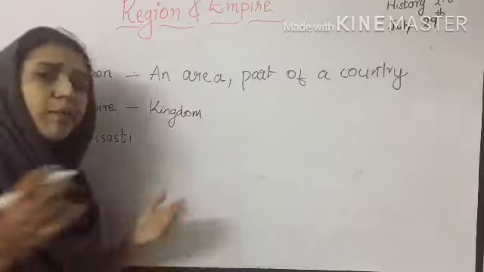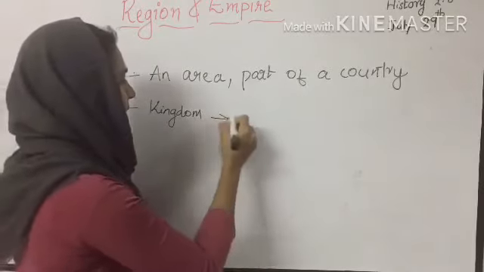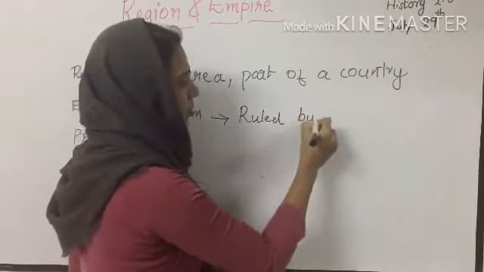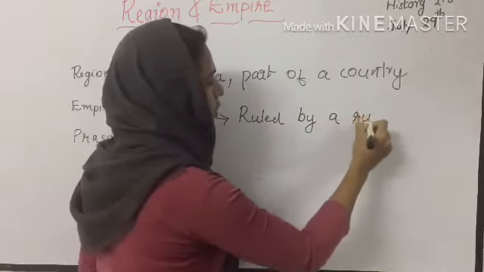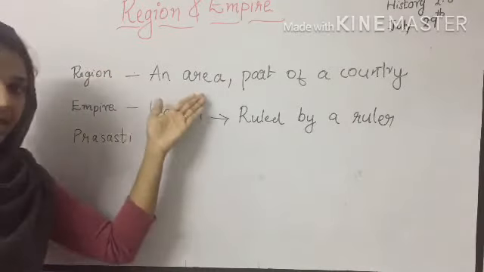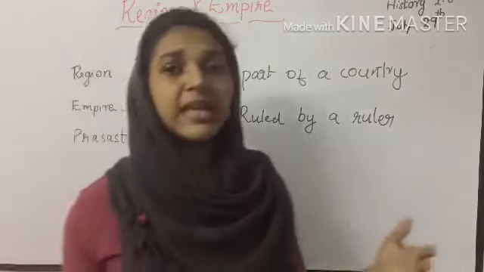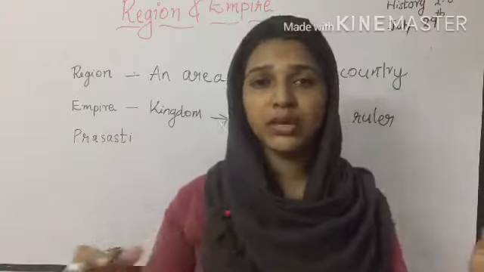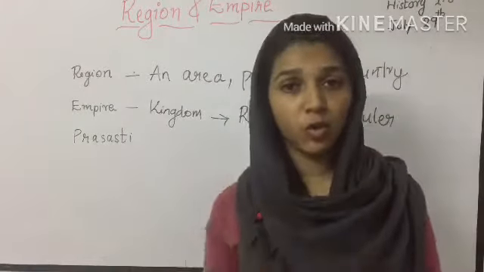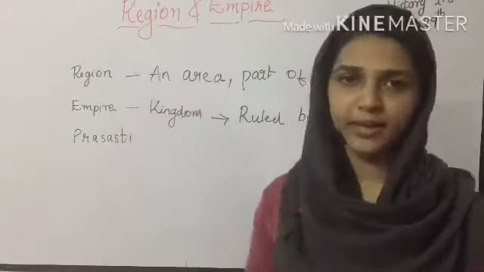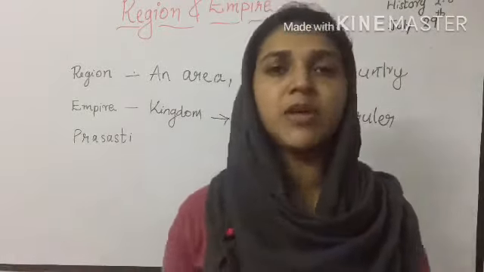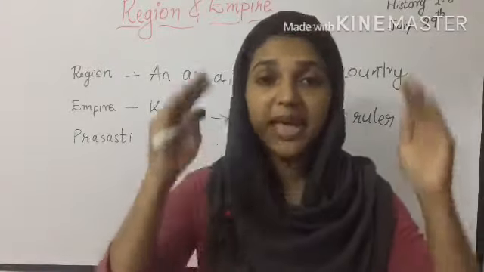It is almost like kingdoms. Kingdom means ruled by a king. So, the region is an area, and two or three regions owned and controlled by a ruler is called empire. Is it clear now? So, empire is almost like a kingdom. There will be a king or there will be a ruler.